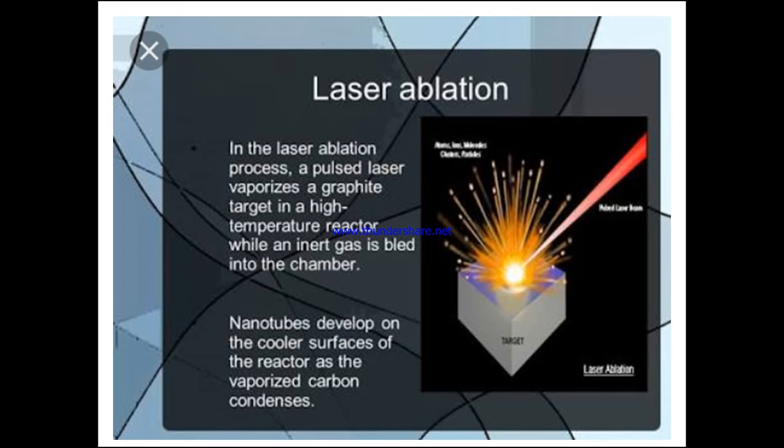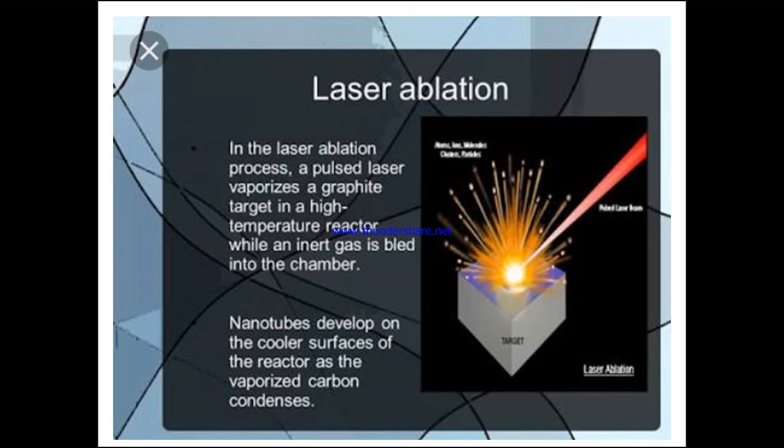When the laser beam falls on this target material, it vaporizes, and it takes the vapor metal to the condensation chamber, the cooler surface, where it is condensed and converts to the carbon nanotubes. So this is the laser ablation technique, which is a very important technique with respect to